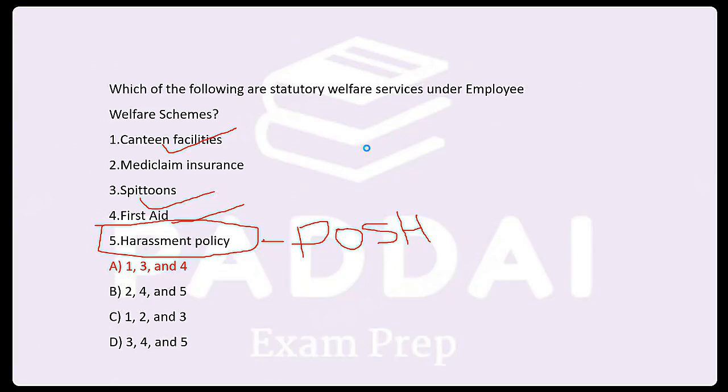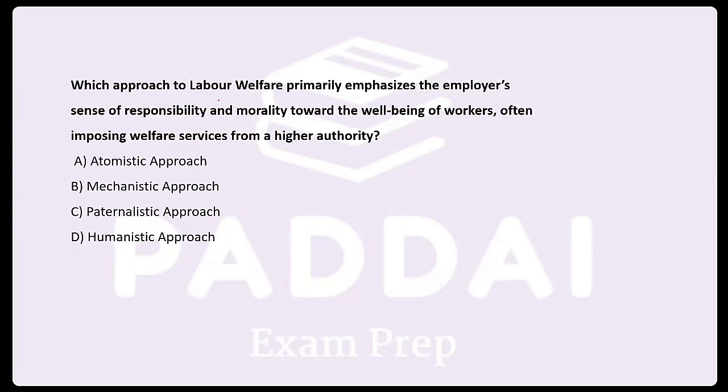Next. Which approach of labor welfare primarily emphasizes the employer's sense of responsibility and morality toward the well-being of workers, often imposing welfare services from the higher authorities?